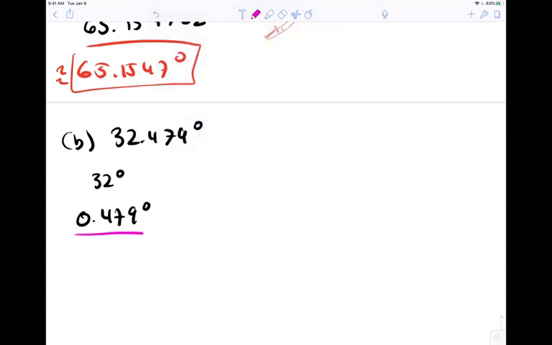All right, so let's convert this to minutes. So now we're going to put this over 1. We're going to say times. How many minutes in a degree? 60 minutes is to 1 degree, right? So if degrees are on top, what symbol needs to go on the bottom when we do our conversion? Degrees, right? They got to be opposite so they cancel. The units cancel, right? So if we have degrees on top, that means we need to put degrees on bottom. We said 60 minutes is to 1 degree. That's the conversion. Okay, is this okay?